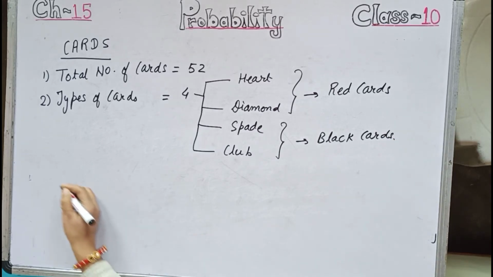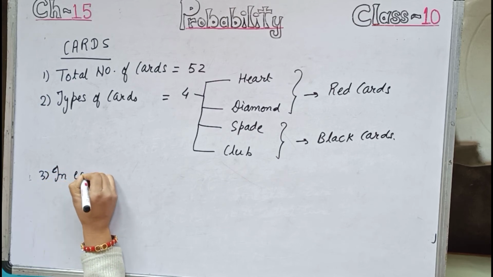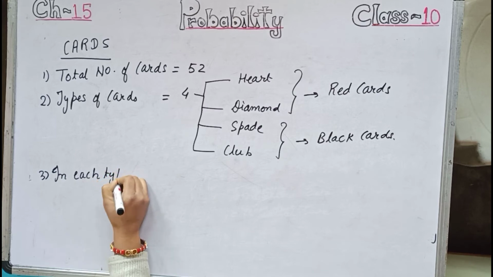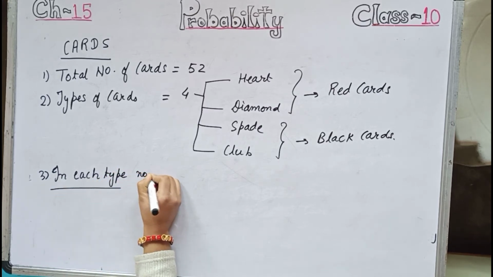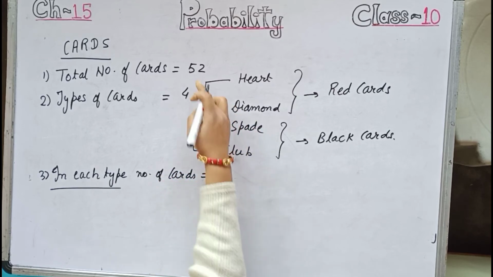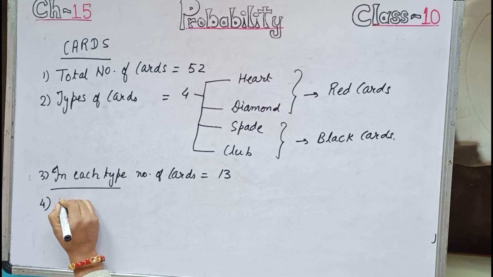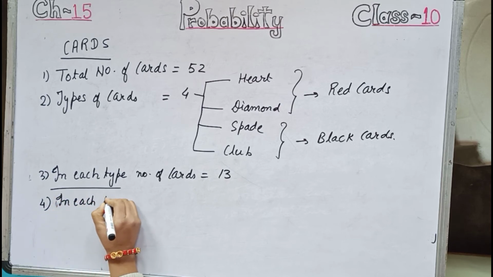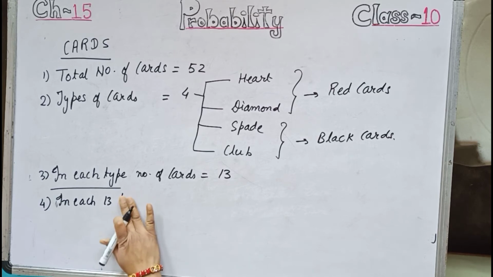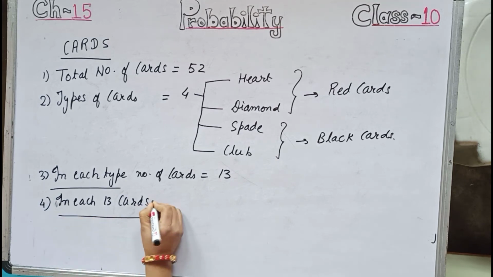Okay. Now in each type, the number of cards equals 13. So 13 fours are 52. Number 4, in 13 cards, in each 13 cards, this distribution I am telling.